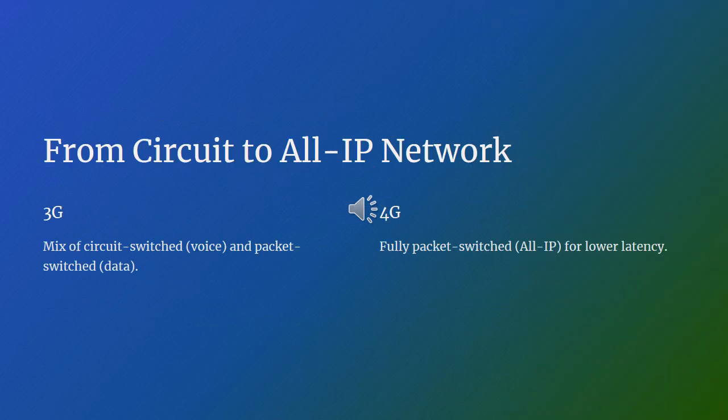From circuit switch to all-IP network, a fundamental shift in network architecture played a key role in 4G's improved performance. 3G networks relied on a mix of circuit switch technology for voice calls and packet switch technology for data. This dual approach created inefficiencies, especially when handling multimedia content. 4G, on the other hand, adopted an all-IP architecture, meaning both voice and data were transmitted over the internet using packet switching. This transition resulted in lower latency, improved call quality, and better overall network efficiency.